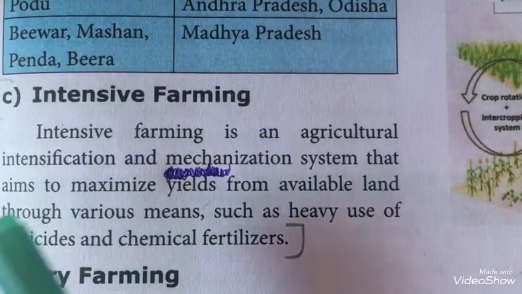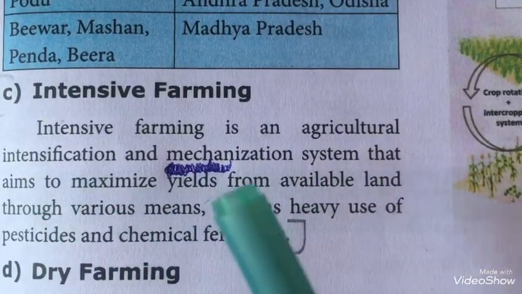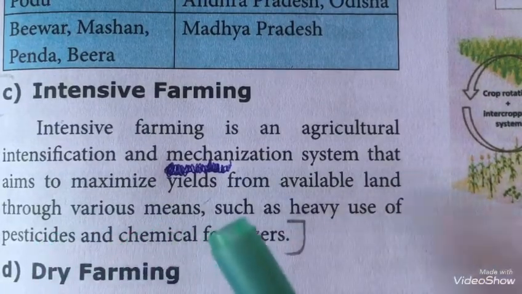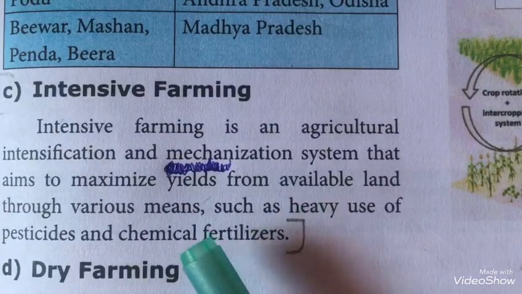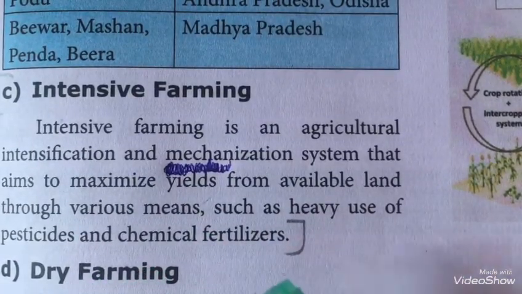Intensive farming. Intensive farming is an agricultural intensification and mechanization system that aims to maximize yields from available land through various means, such as heavy use of pesticides and chemical fertilizers.